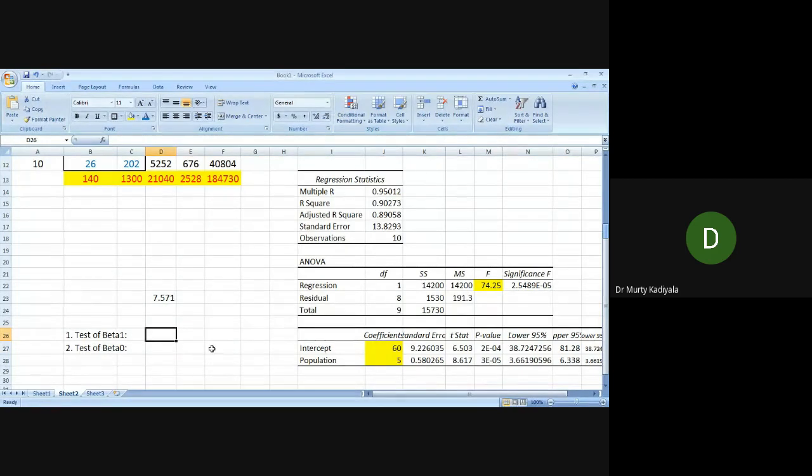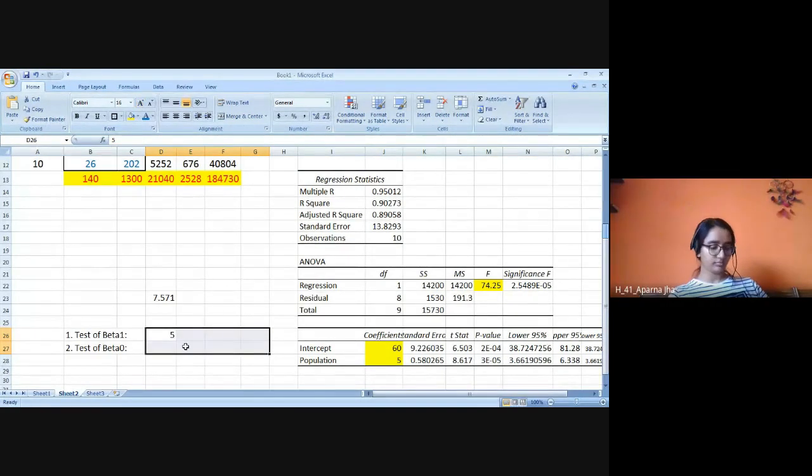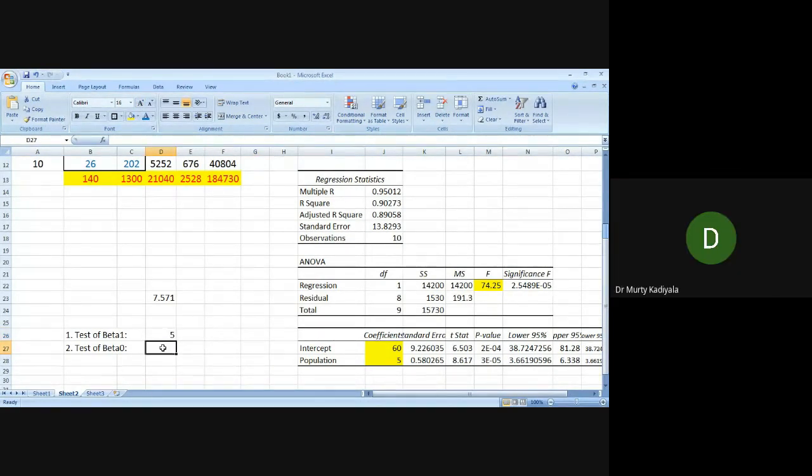To test beta 1, okay. What is the beta 1 value actually? 5. Correct? 5 is the value, no? Yes, sir. Okay. What about the beta naught value? 60. This is the coefficient.